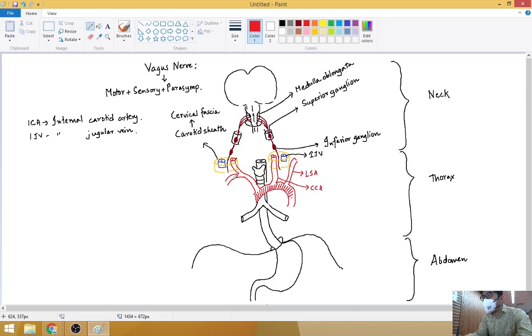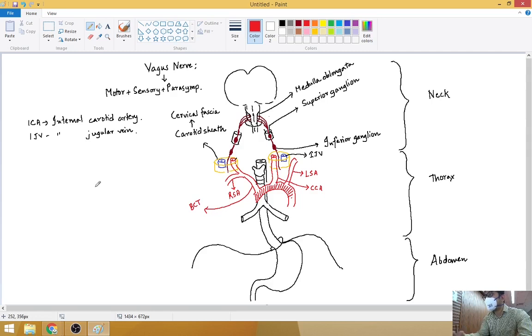So what is this? Right subclavian artery. Okay, now what is this one on the right side? This is the brachiocephalic trunk, isn't it?